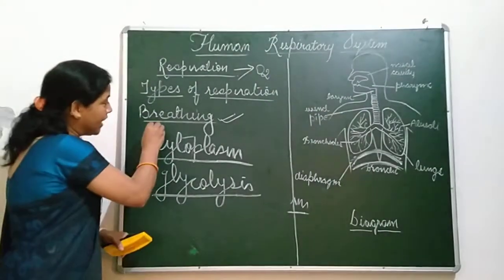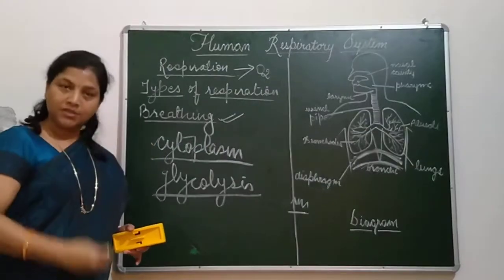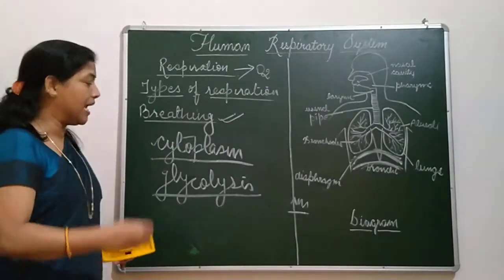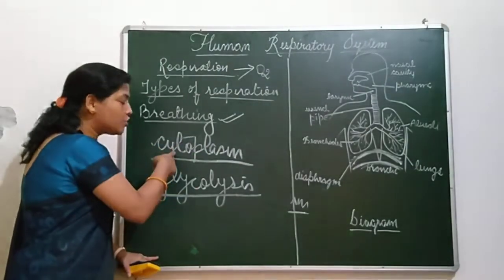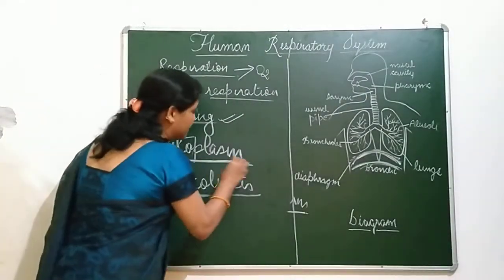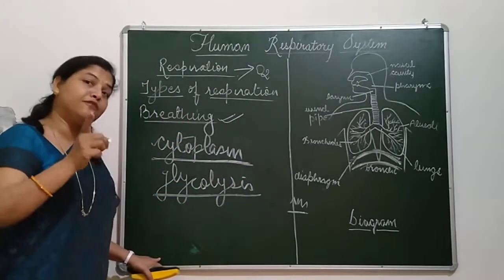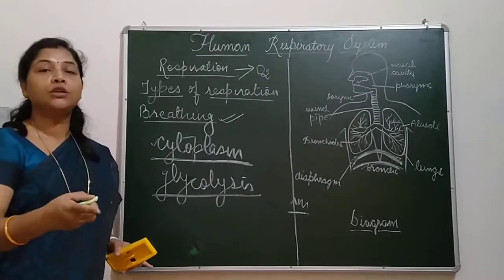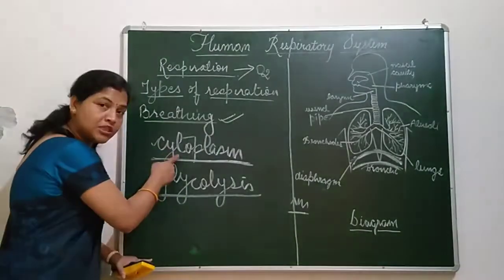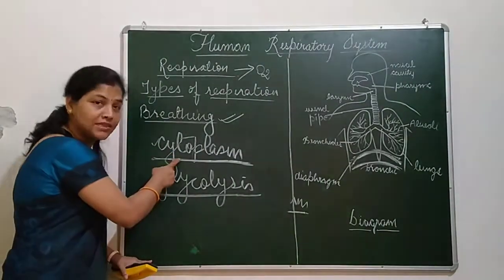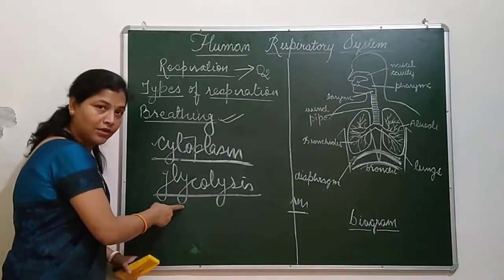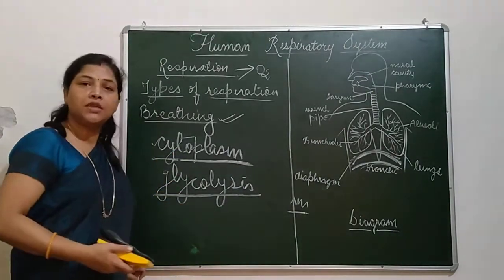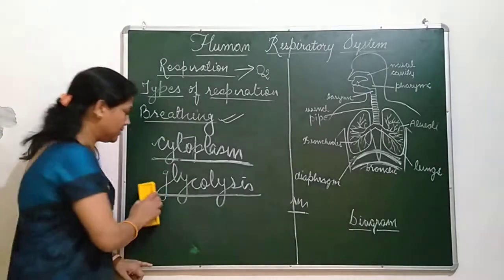When we inhale, we take oxygen inside our cells, and in the cytoplasm, where the food is present in the form of glucose, it gets broken. The first breaking of glucose takes place in the cytoplasm, and this process is called glycolysis.